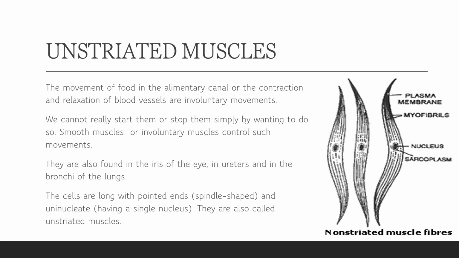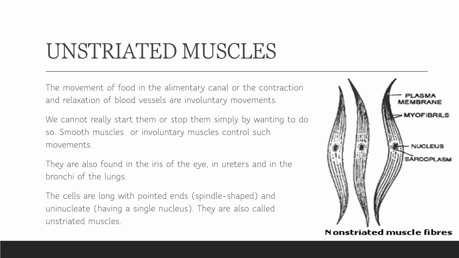They are also found in the iris of the eye, in ureters, and in the bronchi of the lungs. We inhale the gas, right? After this, how it goes to the bronchiole, bronchi, alveolar sac, and how it is exchanged, we do not have any knowledge about it. We cannot control that condition, right?